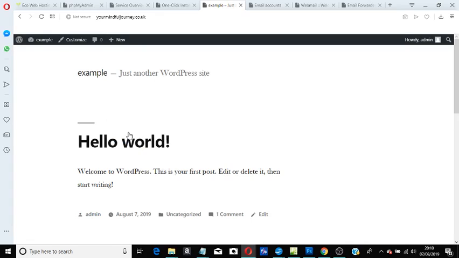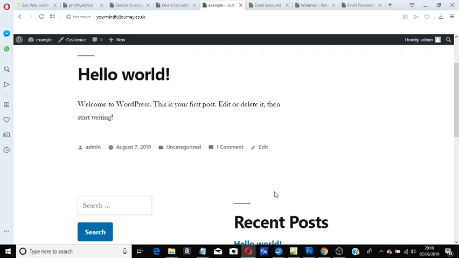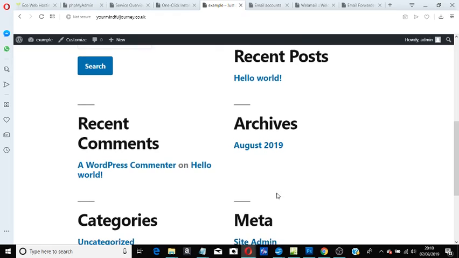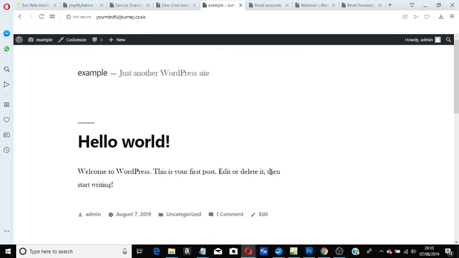And what that's showing is just like an example. Hello world, we'll change that. I'll show you how to change that. It's got different bits and bobs down here. It doesn't look like much at the moment, to be fair. It looks a bit, shall we say, bland, which you expect, right?